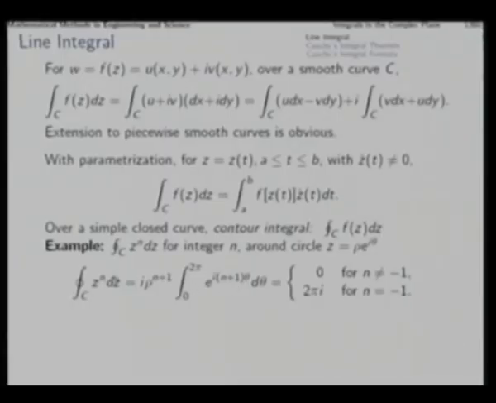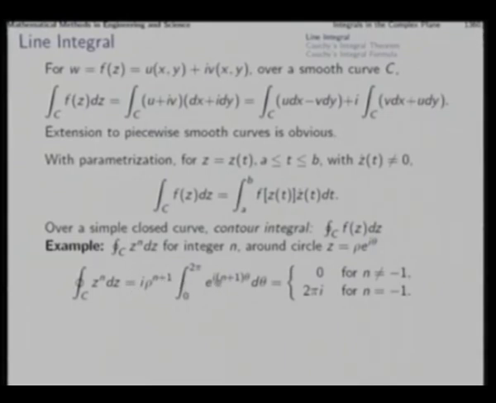Now, you see that the contour integral has been reduced to an ordinary definite integral in this manner. If we try to evaluate this integral, we notice that if n is equal to minus 1, then this entire power vanishes and the integrand becomes 1. It is a simple integral of a constant function 1, and that will give us 2 pi. Therefore, for n equal to minus 1, you get 2 pi I as the integral.